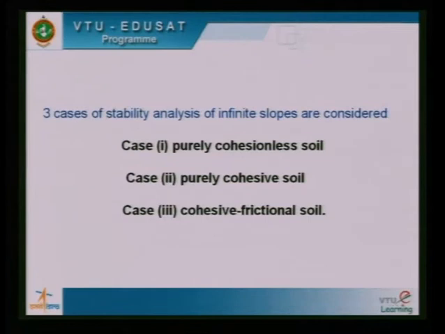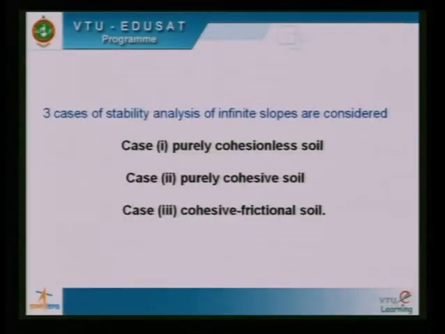Now, when I was discussing this Mohr-Coulomb strength criteria, there are three cases. The soil could be cohesionless, it could be purely cohesive soil, or it could be cohesive frictional soil. These are phi soils, C soils, and C-phi soils. In infinite slopes, we will consider the stability analysis of all these three cases.